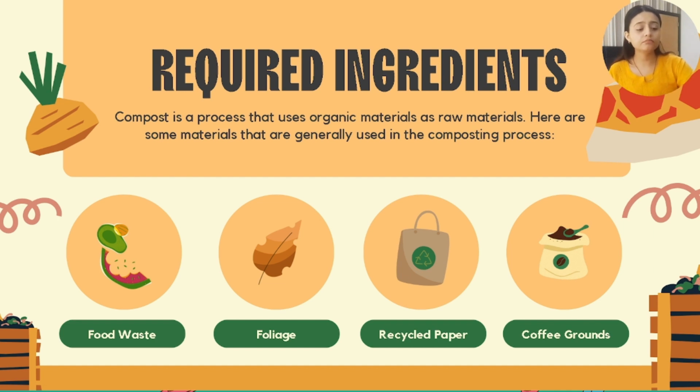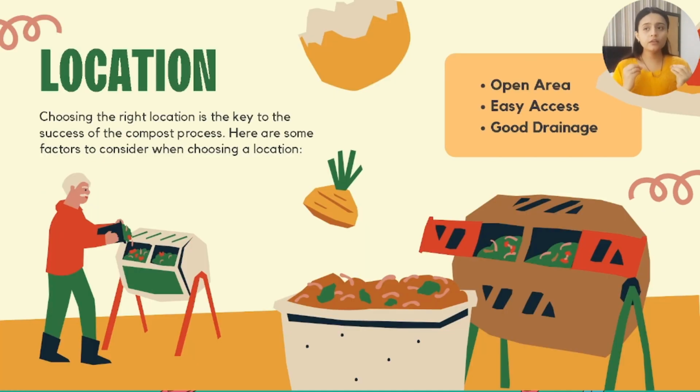Okay, so we need to know the location. We have to decide where we are going to dispose of all the organic waste. So it requires a large area or a large pit. Choosing the right location is the key to success of the compost process. Here are some factors to consider when choosing a location. Okay, open area, it must be an open area, easy to access.